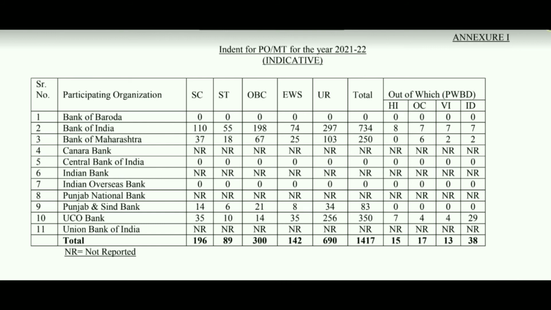So once you check this list of banks, the number of vacancies ranges from 734 down to 50. Based on this you can select the options. If you are comfortable with Bank of Maharashtra, you can select Maharashtra as your first preference. If you are comfortable with Bank of India, you can select it, with 734 vacancies, as your first preference. It's up to you. You can give preference depending on your area, or depending on the vacancies. However you like, you can give it.